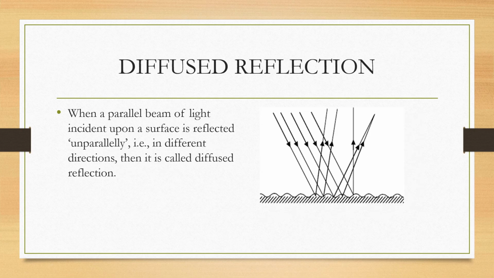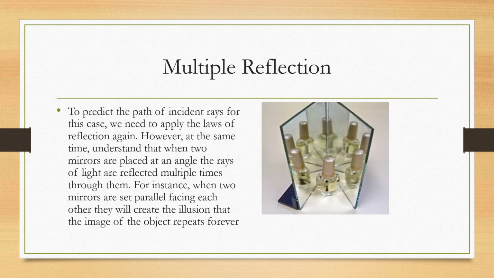Next would be diffuse reflection. As the diagram shows, when a parallel beam of light incident upon a surface is reflected unparallelly, it is irregular reflection also. Because the surface on which these parallel beams of light are falling is not properly smooth, the reflected light will be diffused. So this is known as diffused reflection.